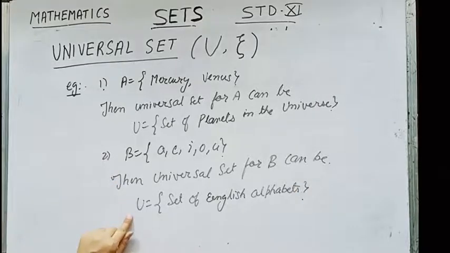Obviously B is contained in U, and A also is contained over here in U. So depending on the problem, the universal set has to be specified in the given sum.